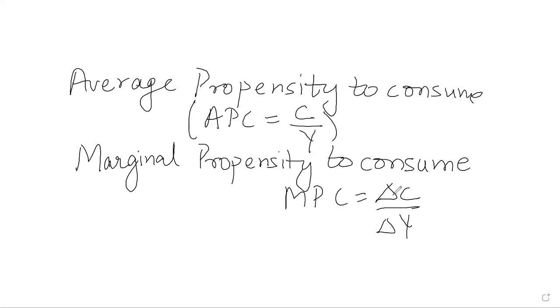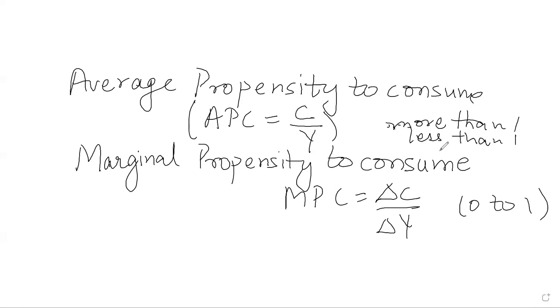Now keep it in your mind that average propensity to consume can be more than one, it can be less than one, it can be one, but not zero. But marginal propensity to consume lies between 0 and 1. It can be less than 1, it can be equal to 1, but not 0, never 0.